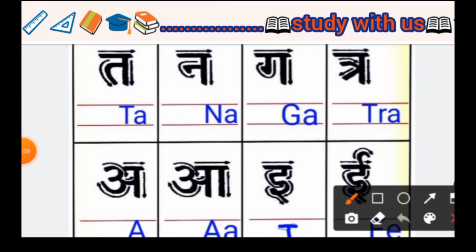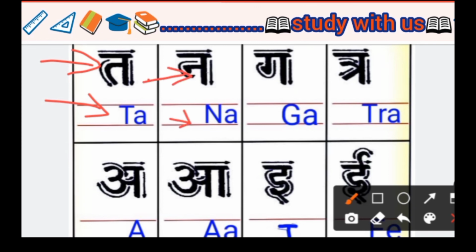Next ta. In English we write it TA. Next Na. In English we write it NA. Na and ta are nearby same. Ta we write this type, and na joins this part, so it is made a na. In English we write it NA. Next Ga. In English we write it GA.